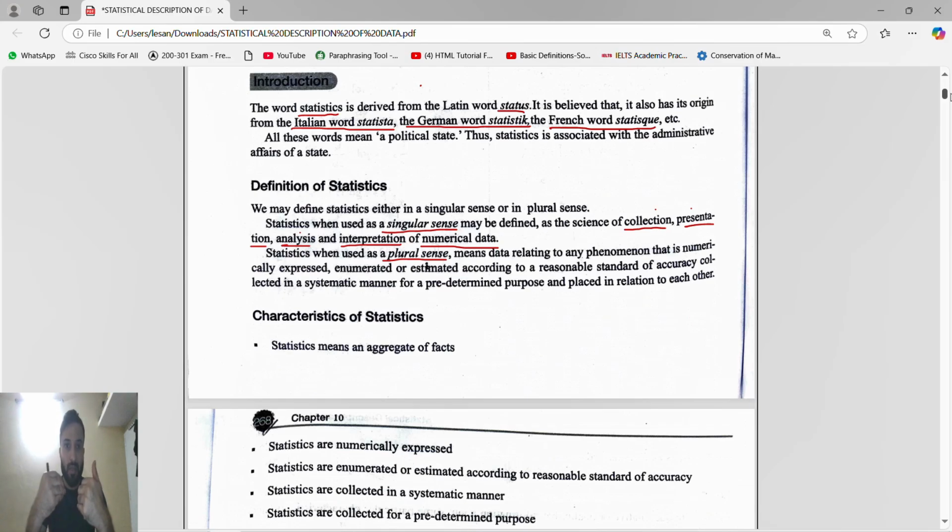See, when you take examples in our life, everywhere, guys, we are doing collection, presentation, analysis and interpretation. Suppose you want to take admission in a college, you will not go randomly. Or suppose you are passing outside a college, you see four or five good-looking boys or girls going, and you think, I will take admission in this college only because good girls and boys are there. So it's not like that, right?